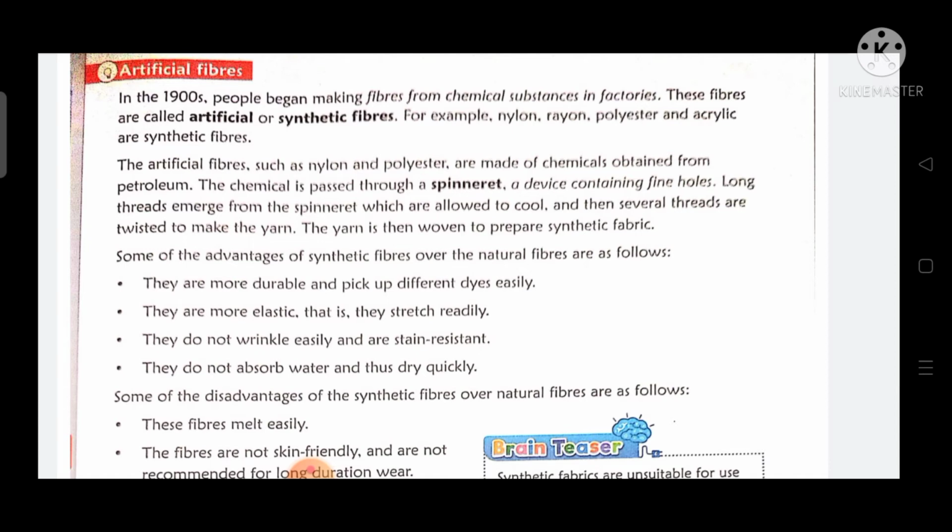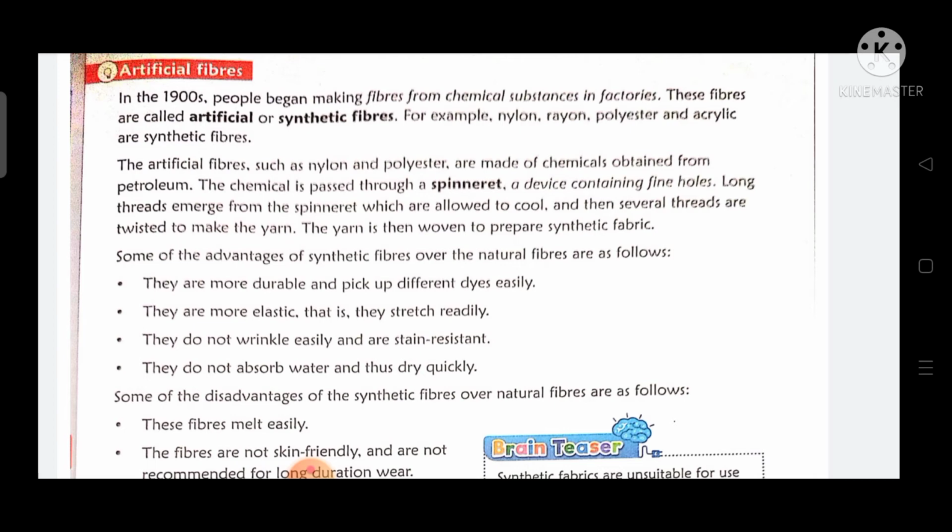We are not getting it from any kind of plant or any kind of animal. We are not producing it, or getting it from any kind of natural resource. Humans are making it in factories using chemical substances. That's why they are called synthetic or artificial fibers. Examples are nylon, rayon, polyester and acrylic.